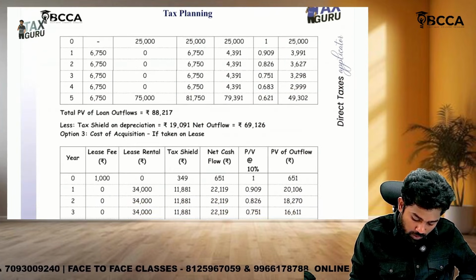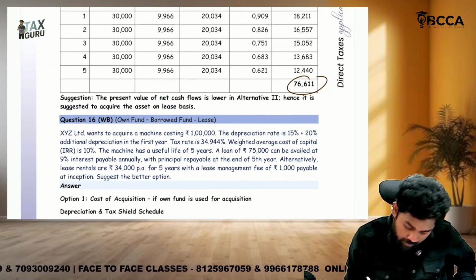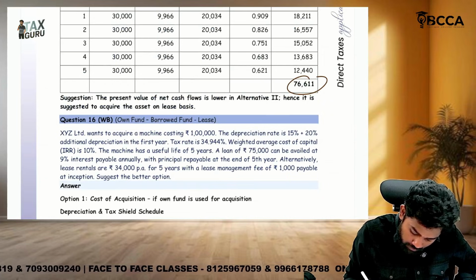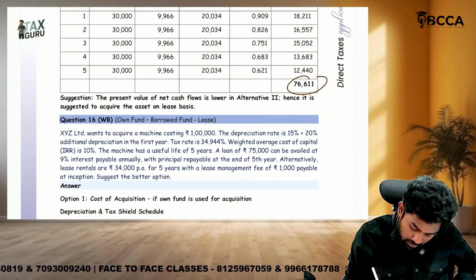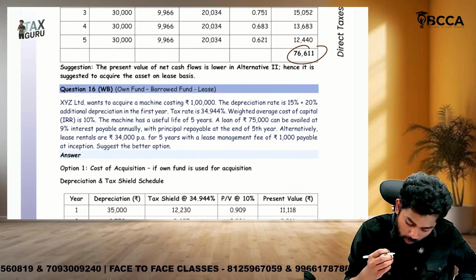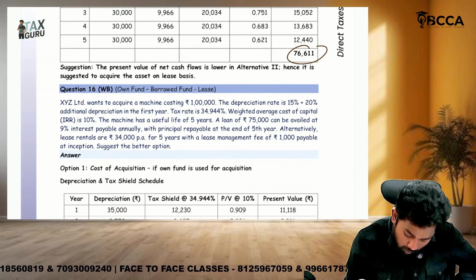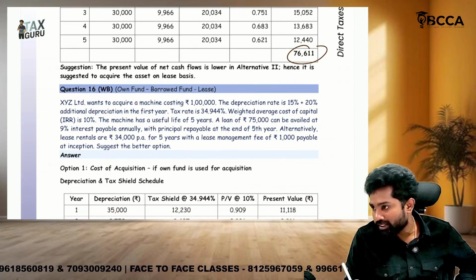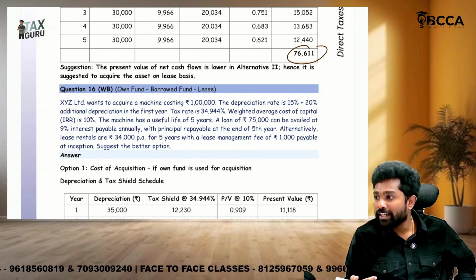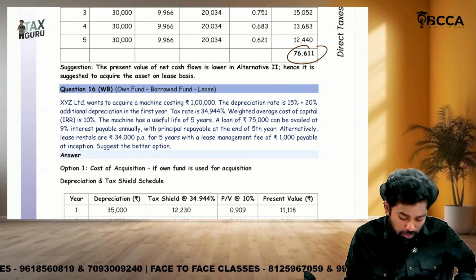So here there are three options. The first one is they could buy the machine with their own money. The second option is they can take a loan and purchase the machine. The third option is they can completely lease the machine. So three options we need to solve.